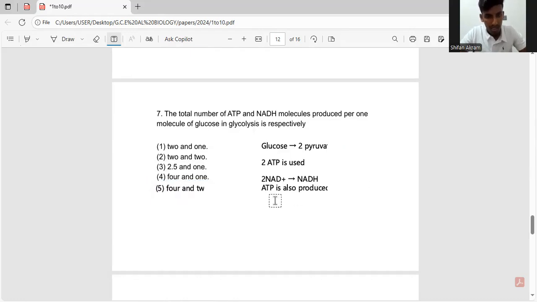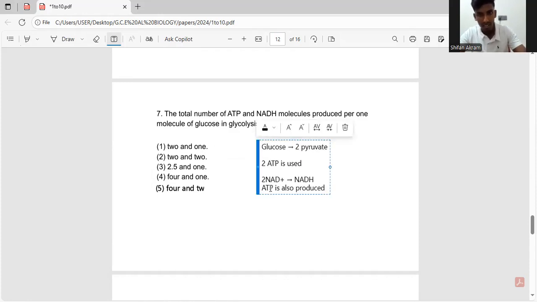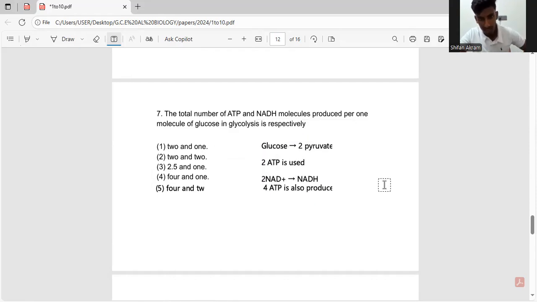Most of the students choose the second answer because they always remember the net ATP synthesis in glycolysis is 2 ATP, because 2 ATP is used to start the process, and 4 ATPs are produced. So the net ATP is 2 because 2 ATP is used up, as I told earlier.